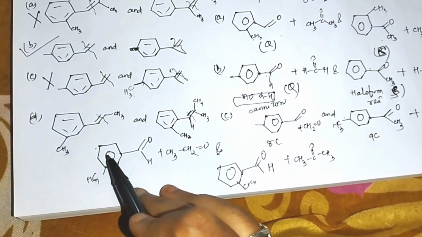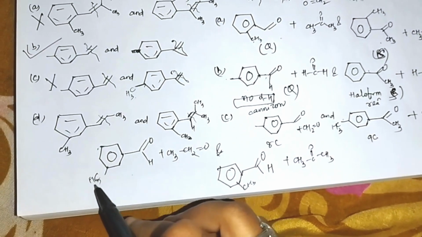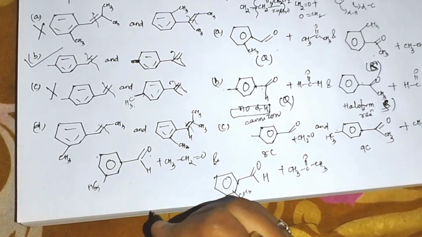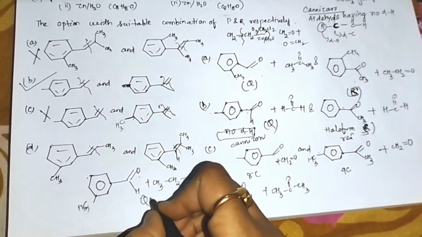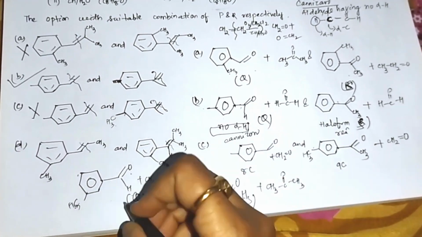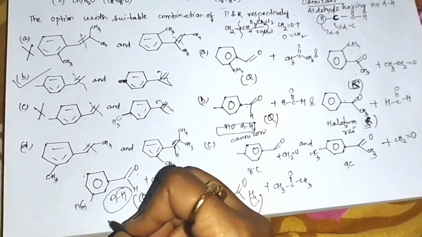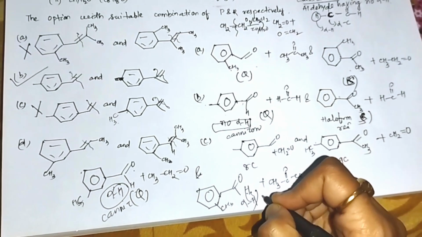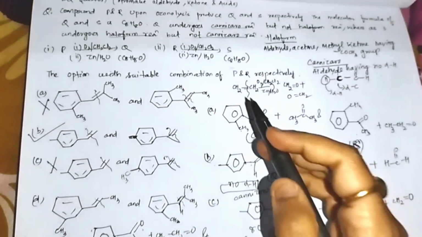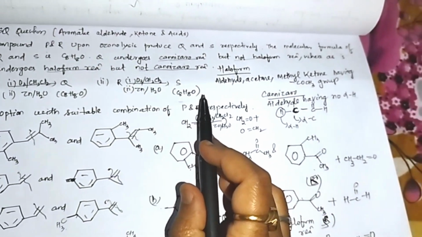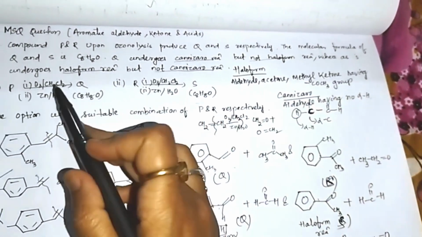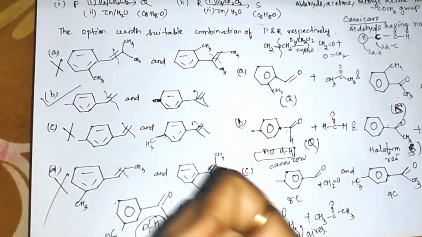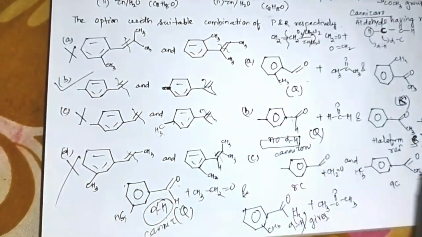Here also 6, 7, 8 carbons are present. But this is Q and this is S. Alpha hydrogen is not present, meaning it gives the Cannizzaro reaction. Here alpha hydrogen is not present, so this also gives the Cannizzaro reaction. But in the question, it is given that S undergoes the haloform reaction but not the Cannizzaro reaction. So this option is also incorrect. So the correct option is option B.